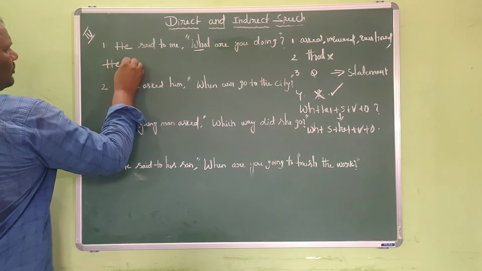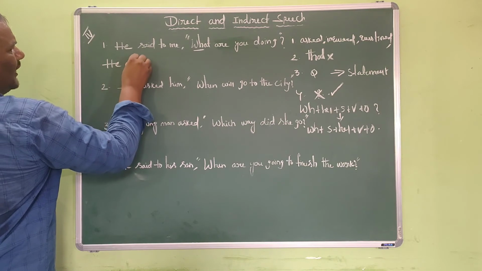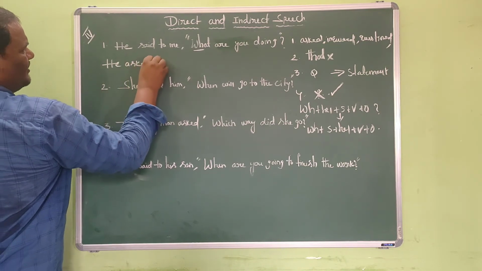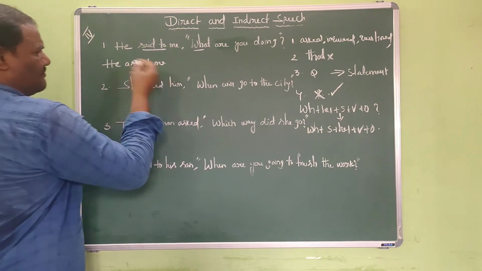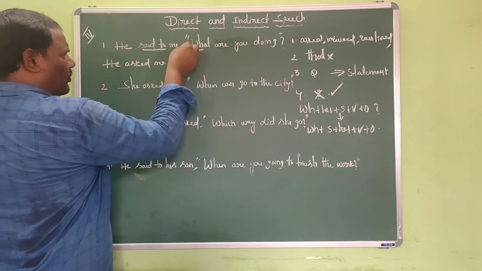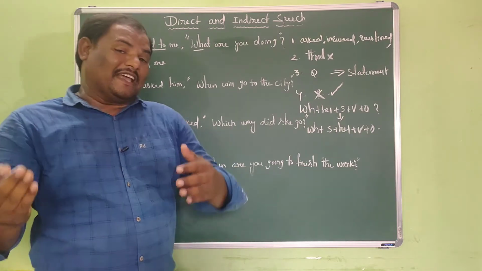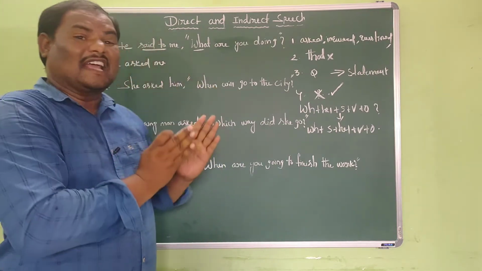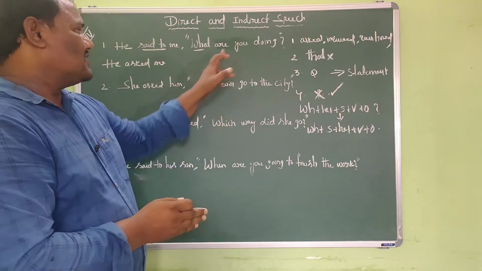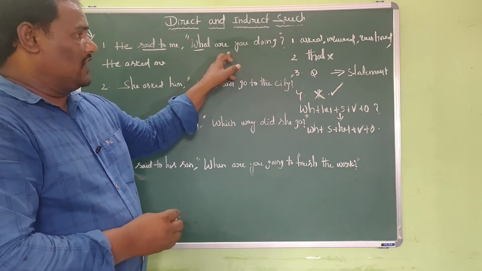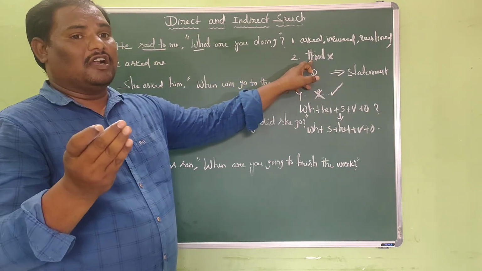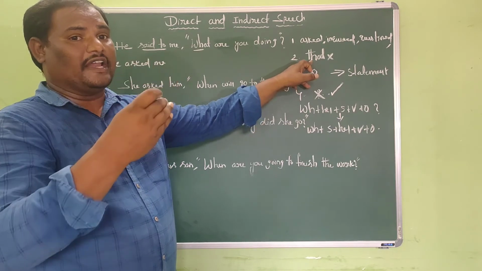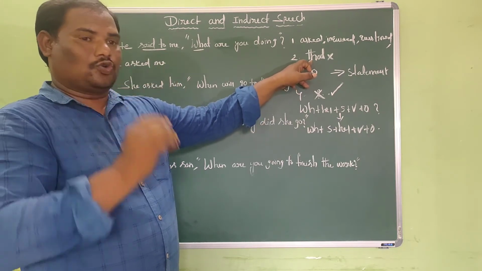Now I prefer to take asked. He asked me. Here "said to" has been converted into "asked". He asked me. Okay, next, instead of quotations and commas, we used to place the conjunction "that", but here the conjunction is not possible because it is an interrogative sentence. It is already clearly said that it is not possible when we convert an interrogative sentence from direct to indirect, especially in case of WH questions.